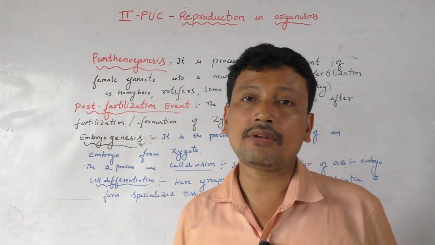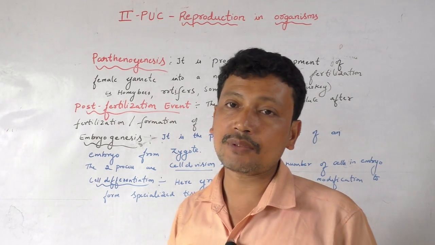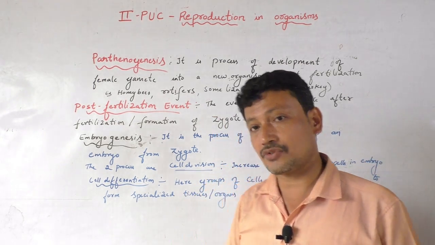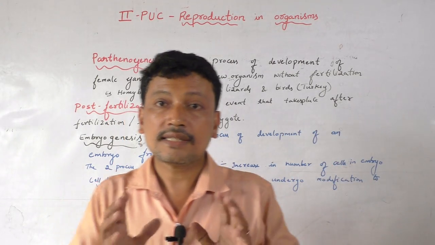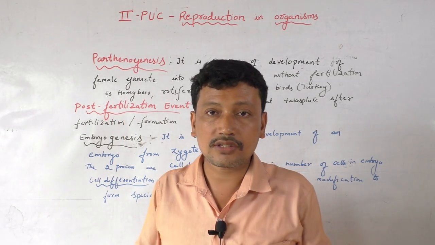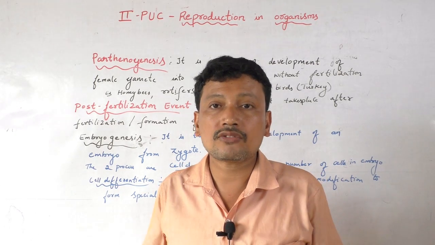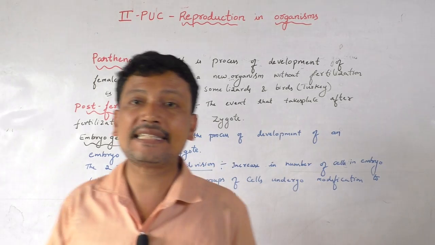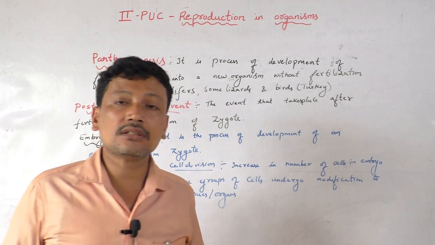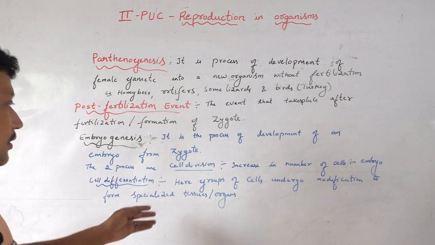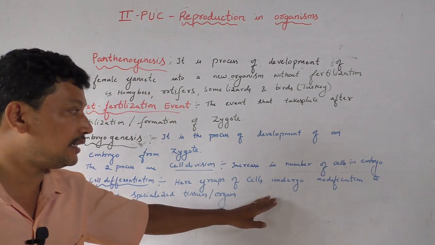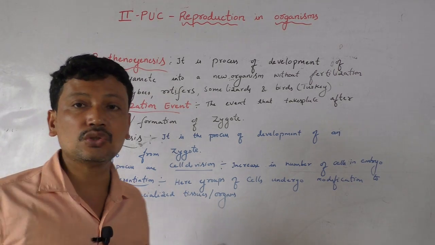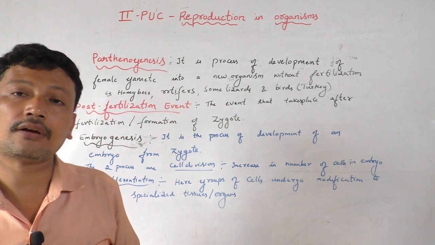So embryogenesis takes place in two steps. The first step is called cell division and the second step is called cell differentiation. What is cell division? Cell division means there is division of cells. That means there will be more number of cells. So the number of cells will be increased in cell division. What is cell differentiation? Here the group of cells undergo modification to form specialized tissues as well as organs to perform particular functions.